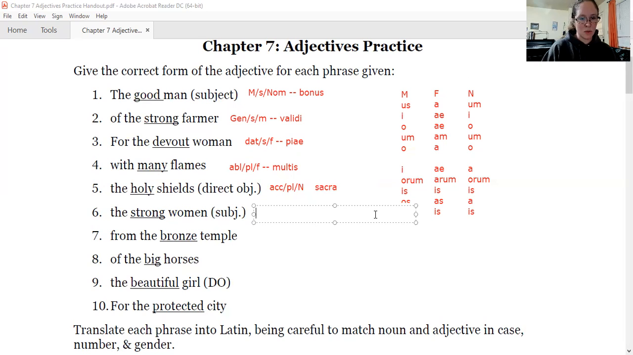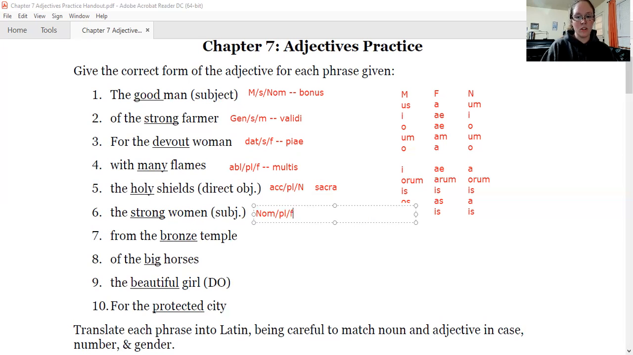All right, apologies, I used the word strong again. I'll tell you that Latin word. But let's go ahead and parse first. If something is the subject, that means that it's in what case? It's in the nominative case. Is women singular or plural? It's plural. What gender is women? Feminine. So we need the nominative plural ending.